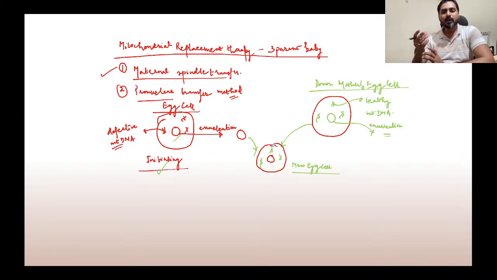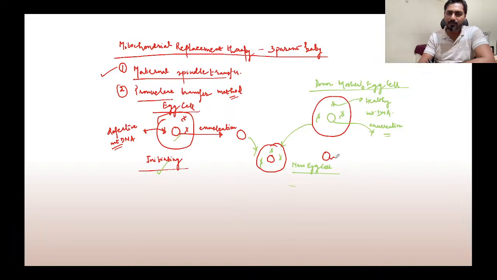Now what do we do? Now we have got an egg cell, and we'll go for IVF. IVF is in vitro fertilization. There are two types of fertilization. Fertilization is basically when the egg cell and the sperm cell fuse to form a zygote, the first cell from which we develop. In this case, we go for IVF only after the new egg cell has been formed. So we will take this egg cell and fertilize it with a sperm cell.